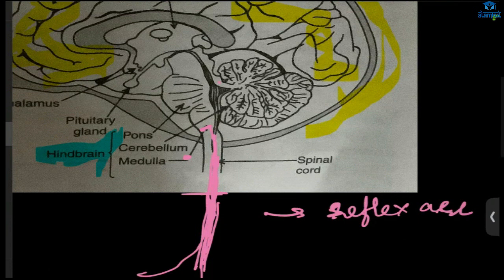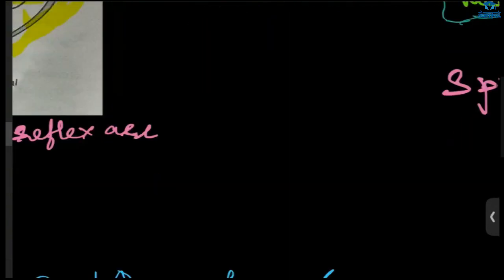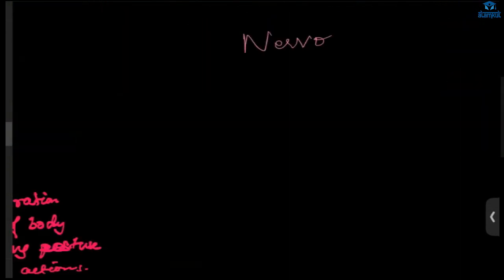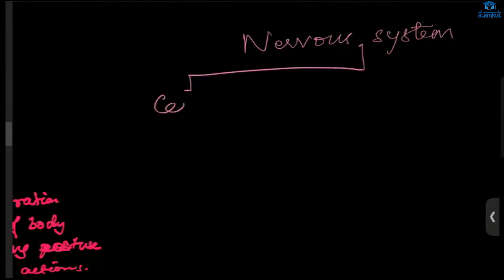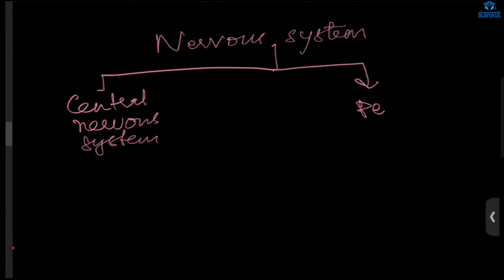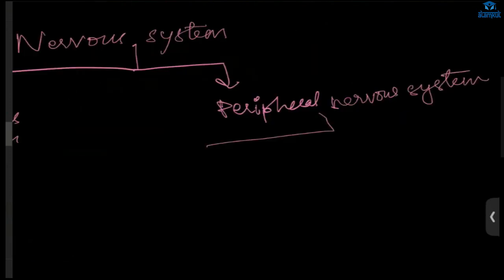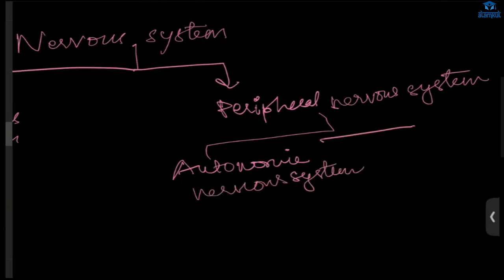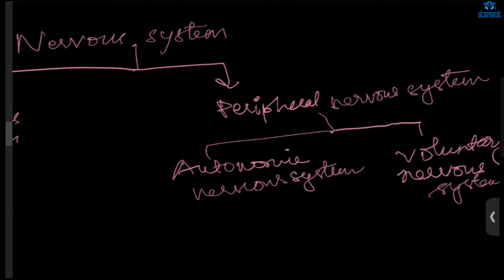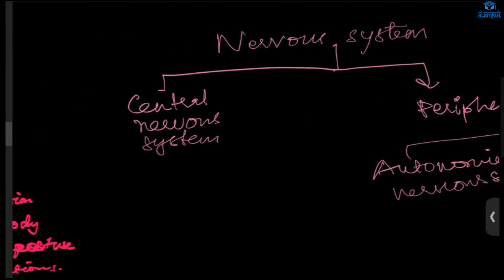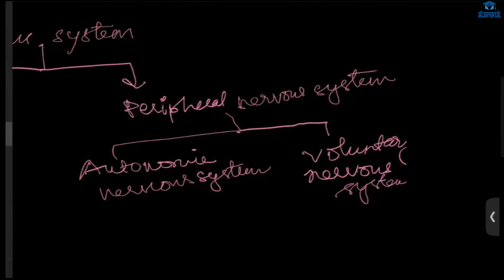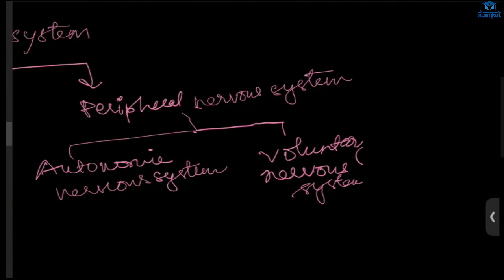Next, let's talk about this. Before that, I haven't said about the nervous system, how it is divided. We have the central nervous system and the peripheral nervous system. In the peripheral nervous system, we have two types: the autonomic nervous system, and the voluntary nervous system. In the central nervous system, what do we have here? Brain and spinal cord, what I'm writing. In the peripheral nervous system, we have the voluntary nervous system and the autonomic nervous system. All the nerves will make up what?